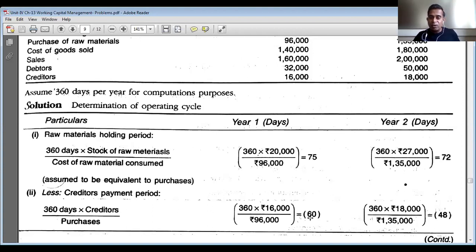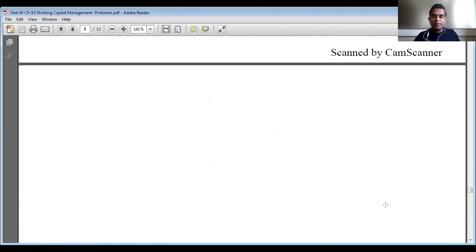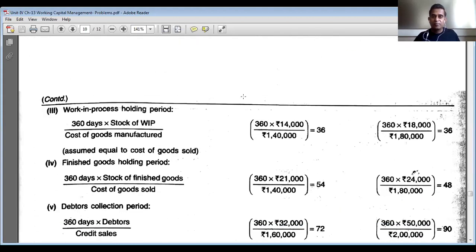What you can observe is the creditors payment period has decreased by 12 days from year 1 to year 2. It is not good for the company. It means the duration of operating cycle definitely will increase in year 2. Let us see at the end. And then we are going to continue.